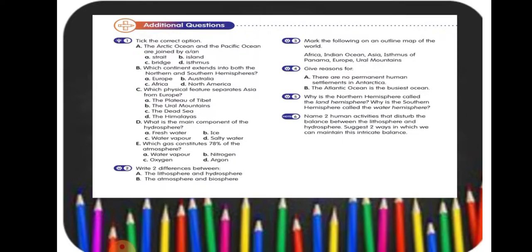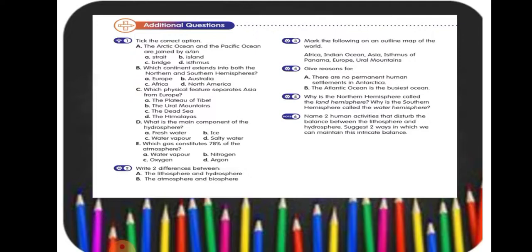Write two differences between lithosphere and hydrosphere and two differences between atmosphere and biosphere. So make the table, okay? Then on the upper side, on one side write lithosphere and on the next side write hydrosphere. And you have to write two differences.